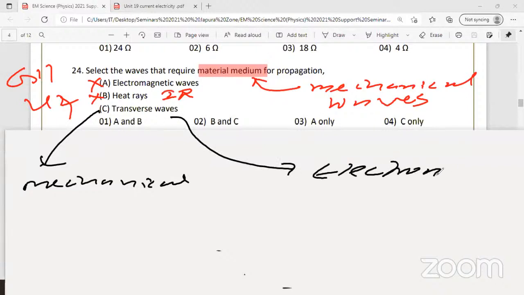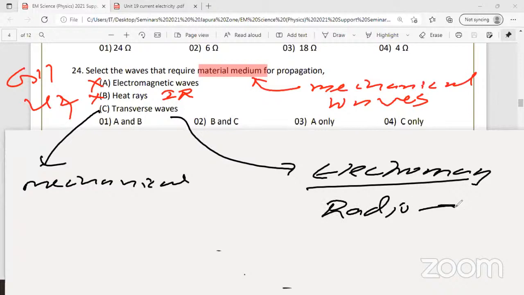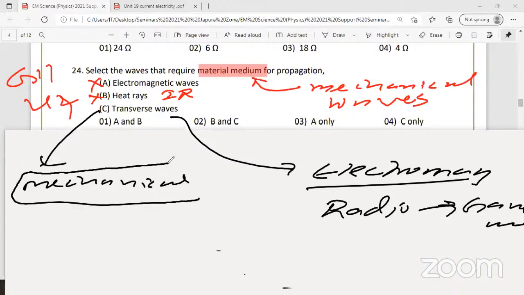All the electromagnetic waves, in the entire electromagnetic spectrum, are transverse. From radio waves to gamma rays, all of these are transverse. But mechanical waves, who can tell me a mechanical transverse wave? Any volunteers?